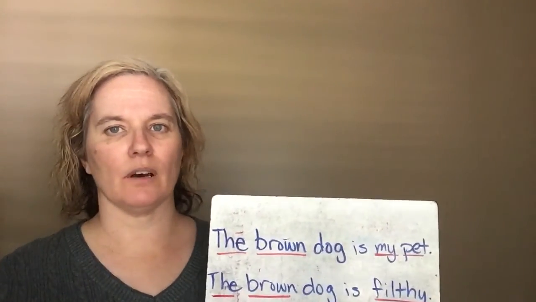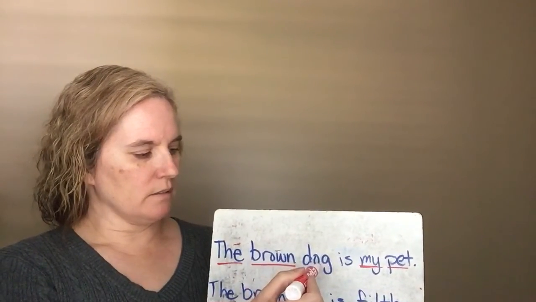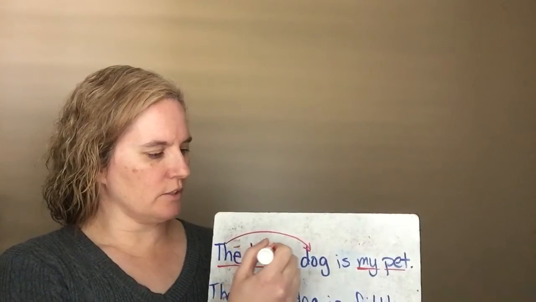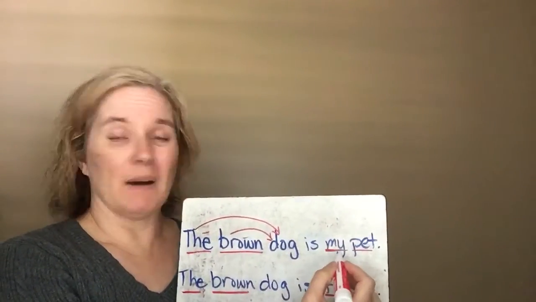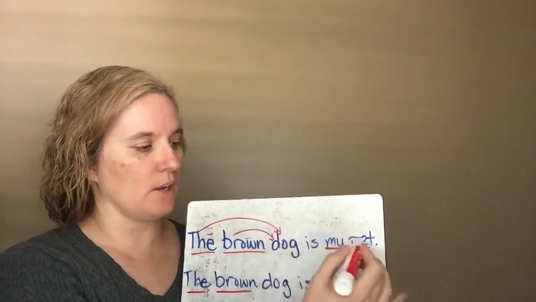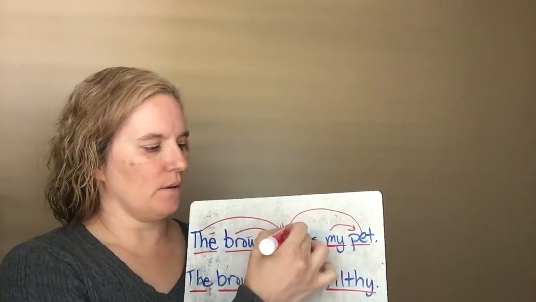The brown dog is my pet. First, my noun is dog. Which dog? The dog. Which dog? Brown dog. Now, my is kind of weird because it could be my dog, but it's not saying my dog. It's saying my pet. And then pet is dog.